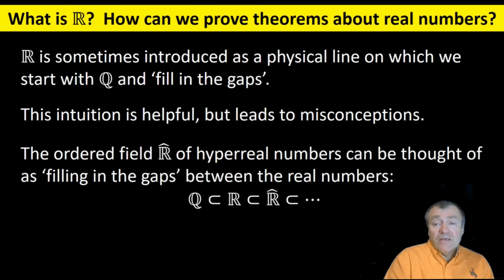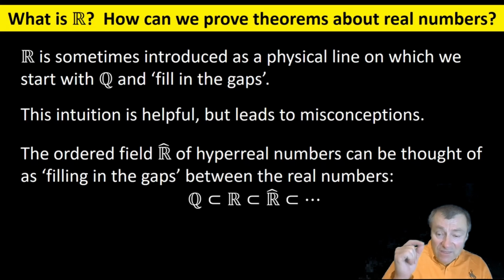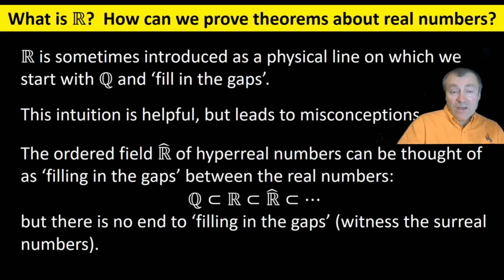In particular, it is possible to imagine the rational numbers lying in a line with gaps between, and the real numbers squeezed in between those gaps, but then you would still have gaps between the real numbers, and hyperreal numbers filling in those gaps. Or not quite, because then there are still gaps between the hyperreals. And then you need a bigger and bigger number system to fill in gaps further and further.